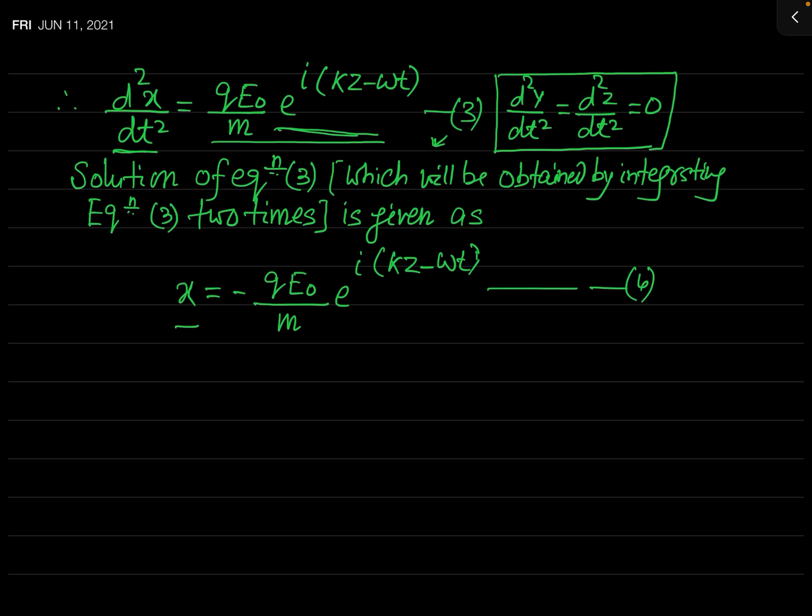You can see here, since x is also sinusoidally varying, and x is the position coordinate of our charge, it means our charge is in sinusoidal motion. And when a charge is in periodic motion, or you can say in an oscillatory motion, then that point charge behaves like just an oscillatory dipole.